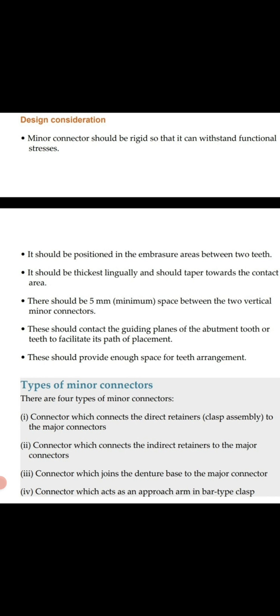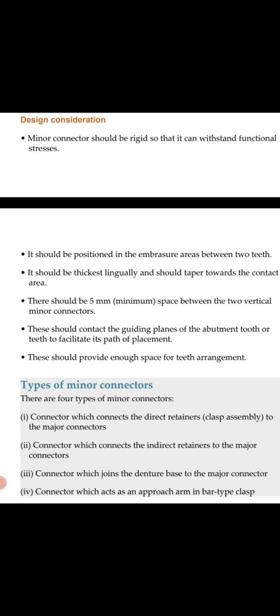Next, there should be 5 mm minimum space between the two vertical minor connectors. Remember, MCQ's point is there should be 5 mm minimum space between two vertical minor connectors. These should protect the guiding plane of abutment tooth or teeth to facilitate its path of placement. I mean it should facilitate in path of placement, by contacting the guiding planes of abutment tooth. Next, these should provide enough space for teeth arrangement.